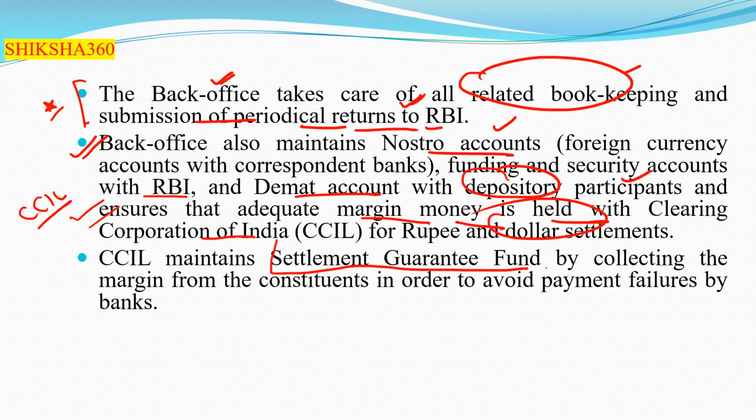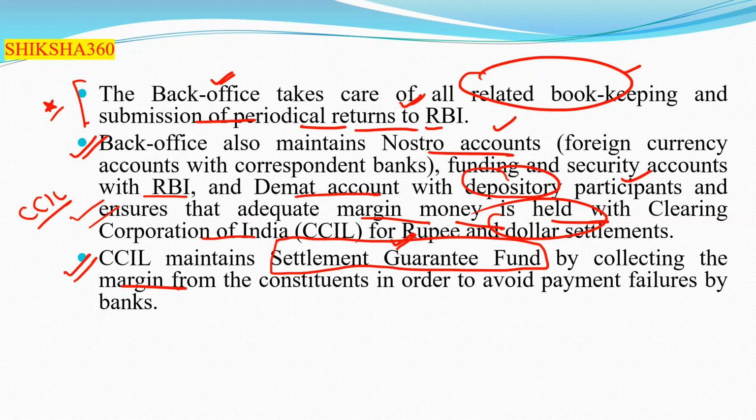Basically, the settlement guarantee fund is to be maintained by CCIL. Clear. CCIL basically maintains the settlement guarantee fund by collecting the margin from the constituents, in order to avoid payment failures by the banks.